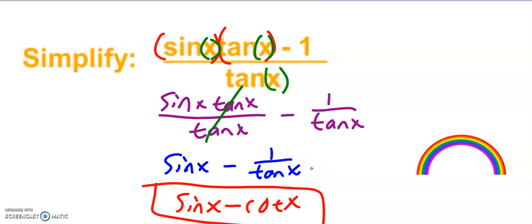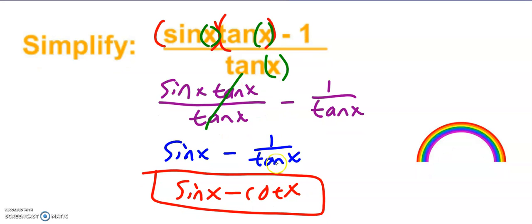And maybe you're like, oh, that's good, except for wait, I swear there was something about 1 over tangent of x. Right, it is the reciprocal of tangent of x. So therefore 1 over tangent of x is cotangent of x. Sorry, did I say that right? 1 over tangent of x is cotangent of x. I'm talking a little quick. Maybe I misspoke. But this is the correct conversion.